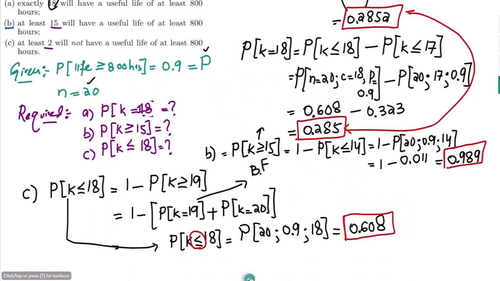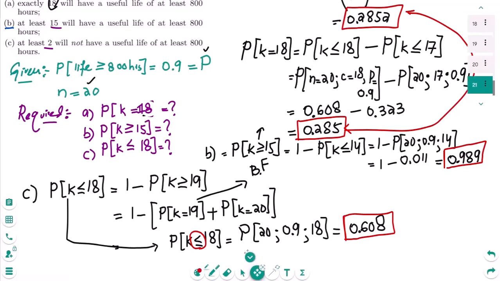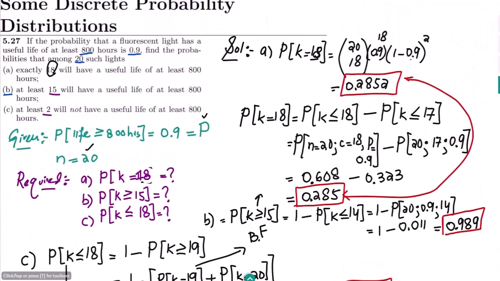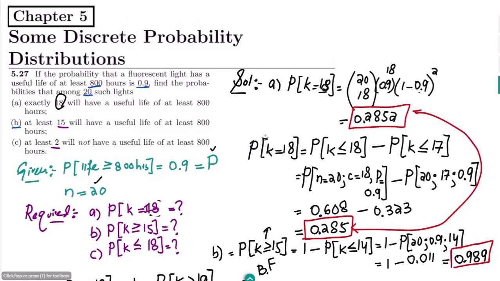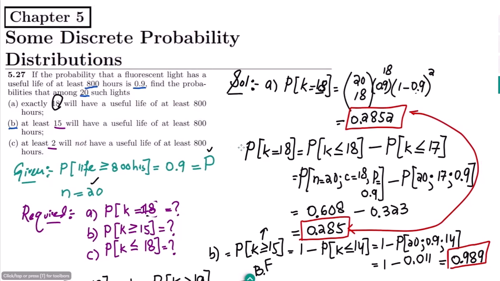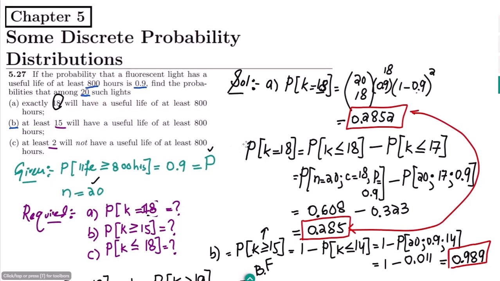So that's it for today, in which we have seen the solution of question 5.27 and how to use the probability table, which can reduce the computation time and also give you the answer in the minimum time as well.